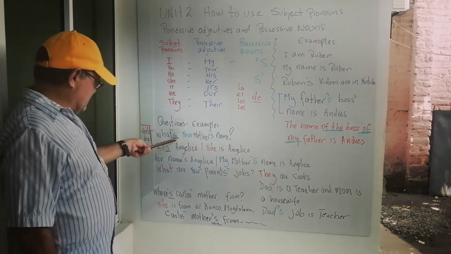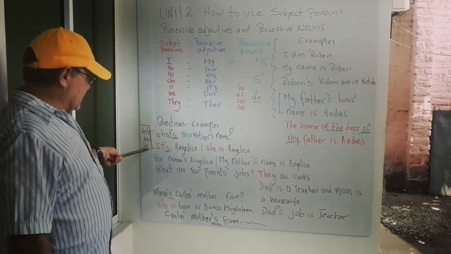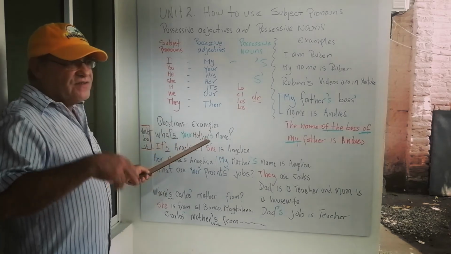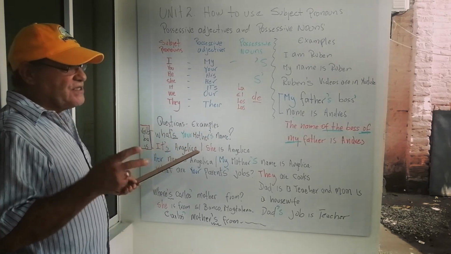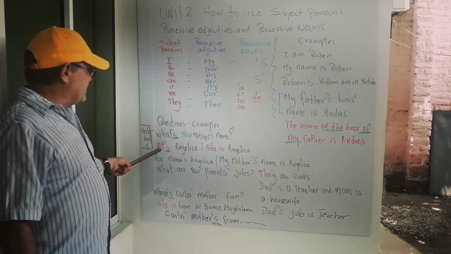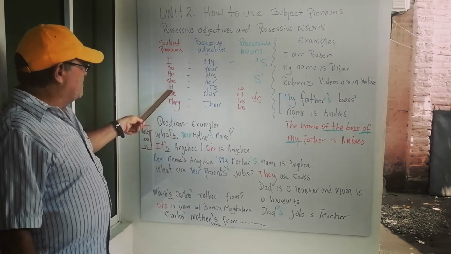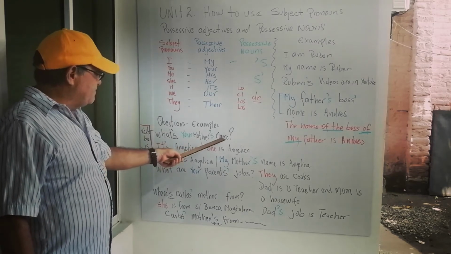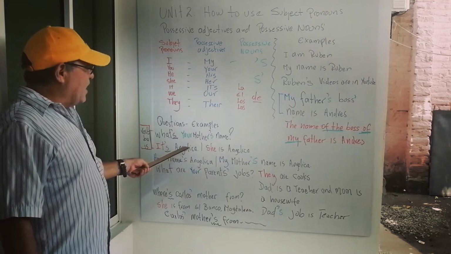Good. Now we also have questions, and we make the questions with question words, for example, what's your mother's name? This is verb to be, is. So when I made the question, what's your mother's name? You have different options of answering this question. You can say, it's Angelica. It is this, because it refers to the name. So you can say, it's Angelica or Angelica.